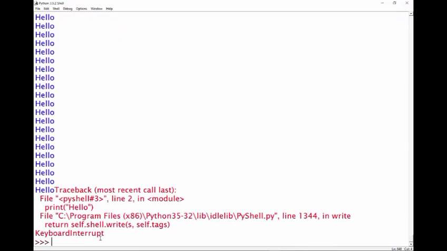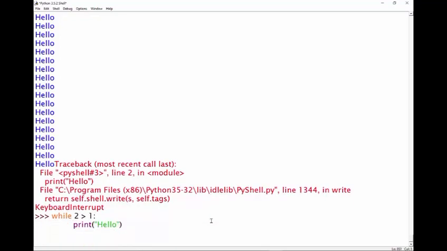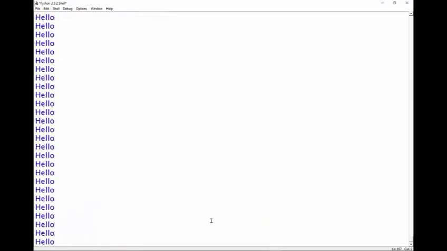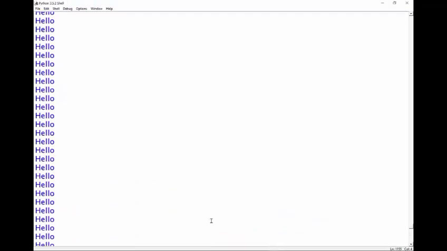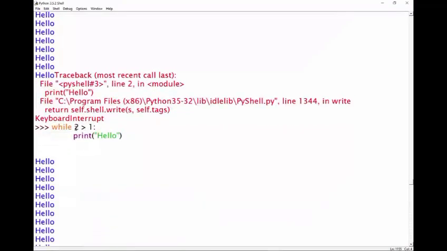So as another example, if I write while 2 is greater than 1, print hello, we're going to see that that runs as well over and over and over again. And why is that? Well, the reason is because we have a condition, and that condition is true, because 2 is greater than 1. So that's going to give back true, and since the condition is true, the code inside will run over and over until this becomes false. And since that's never going to become false, it runs forever.